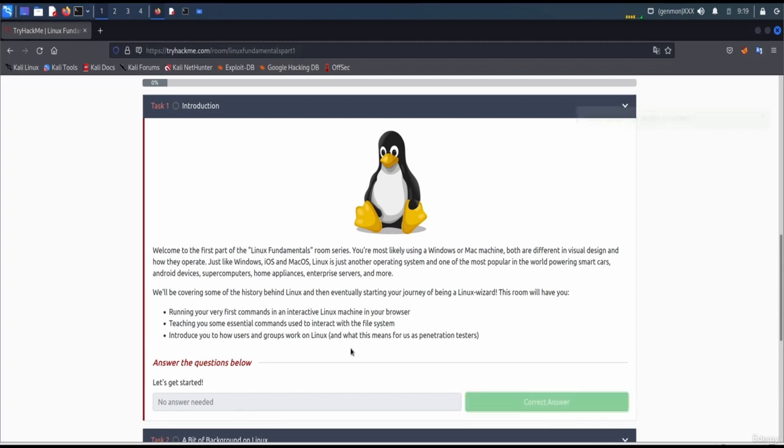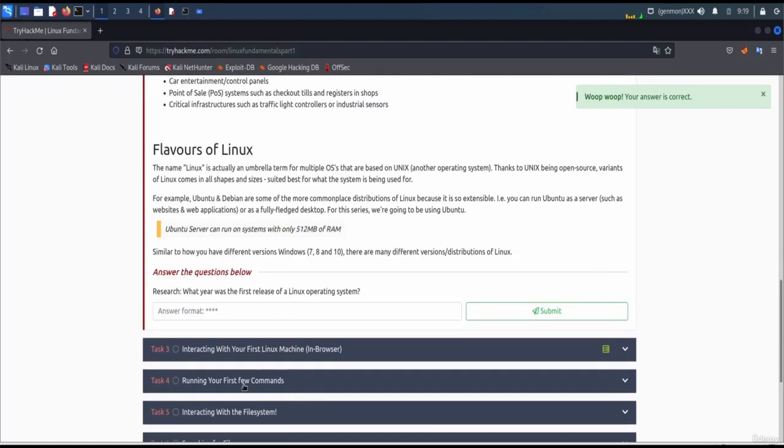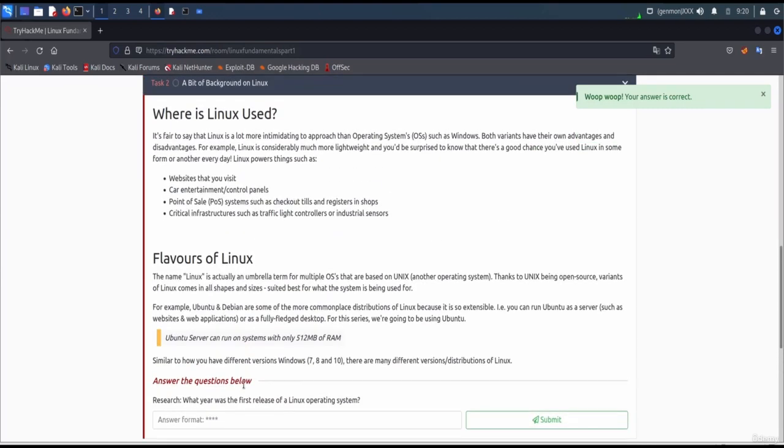Okay, so we have already run it, so let's skip this part. Where is Linux used? It is fair to say that Linux is a lot more intimidating to approach than operating systems such as Windows. Both variants have their own advantages and disadvantages.